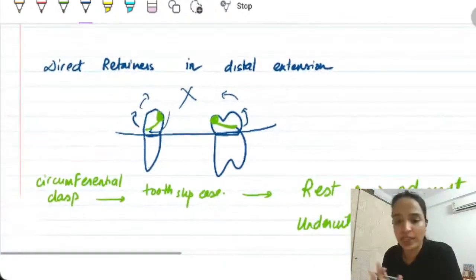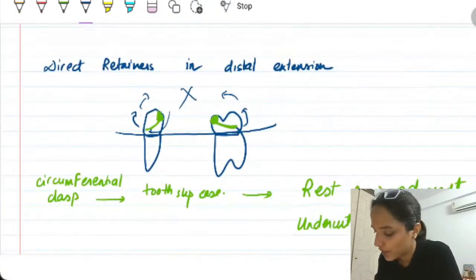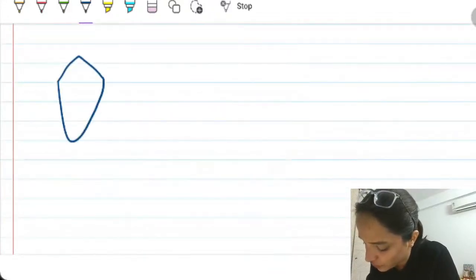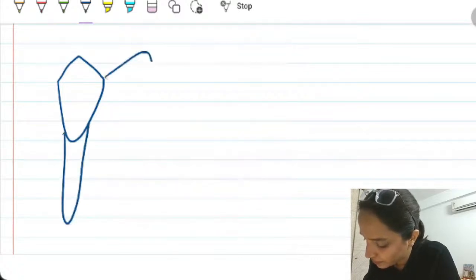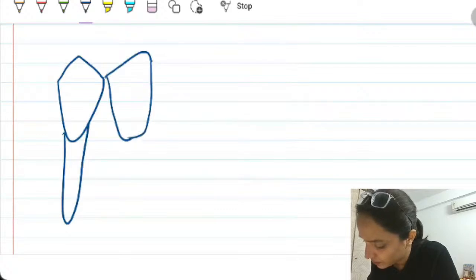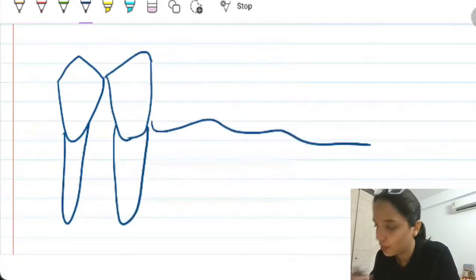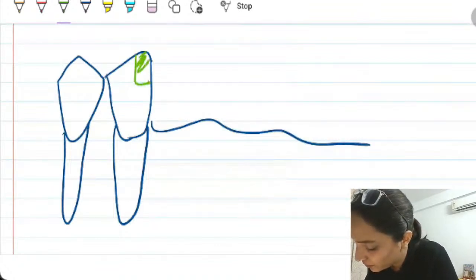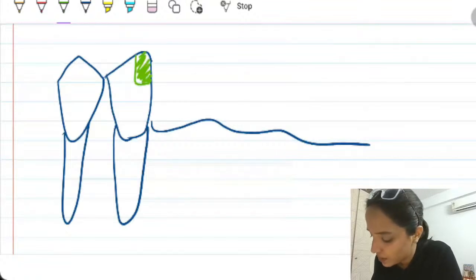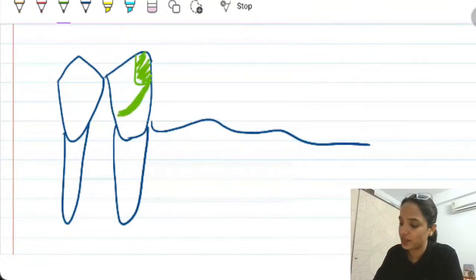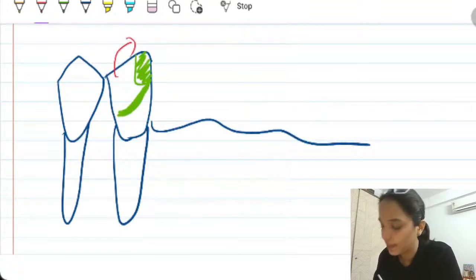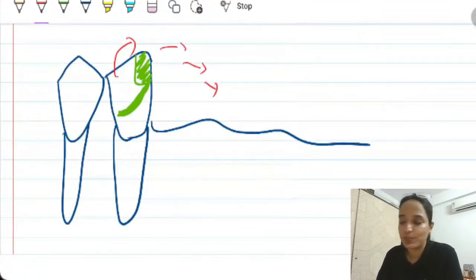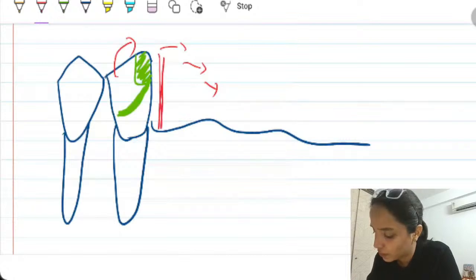So in a tooth supported case, it becomes very simple. There will not be any issue. But what happens in a distal extension case? When you have a distal extension like this, fine. Students, are you able to understand what I'm drawing? If I go by the same concept of rest adjacent to the edentulous space, undercut away from the edentulous space, the direction of force will be this. And what happens? The tooth will start to move into the edentulous space. The reason is it has no counterpart over here.